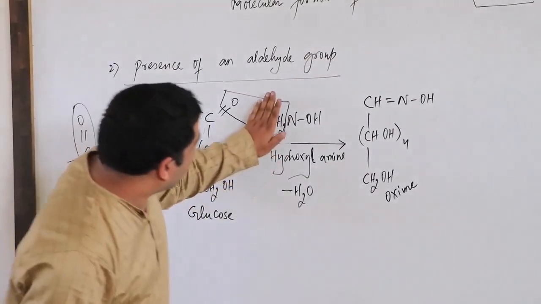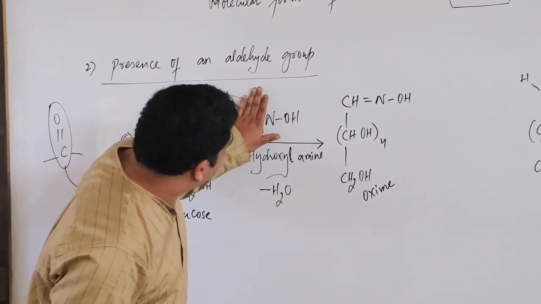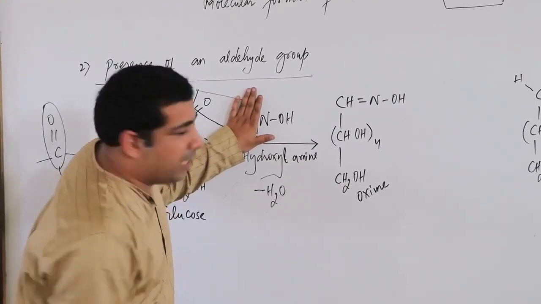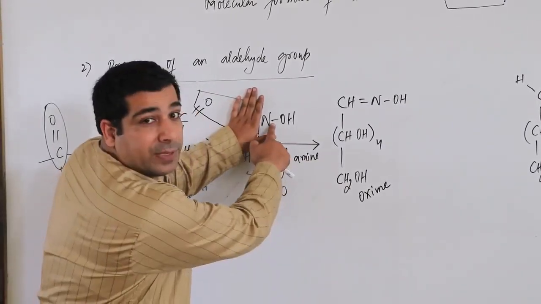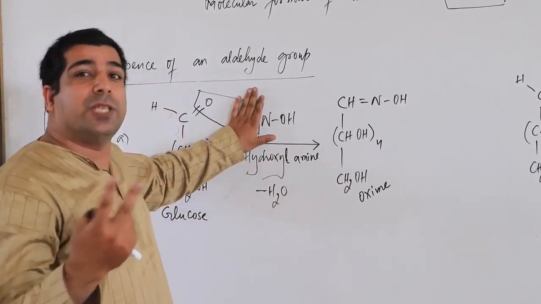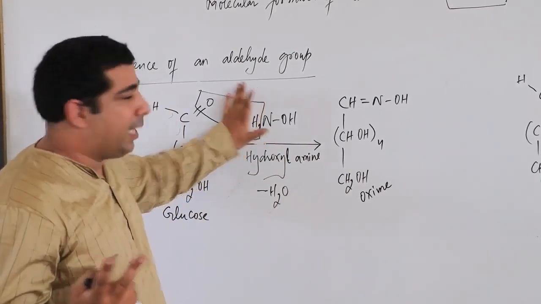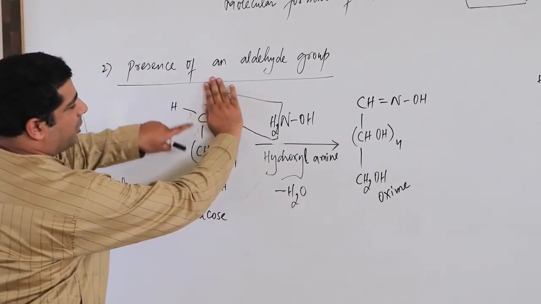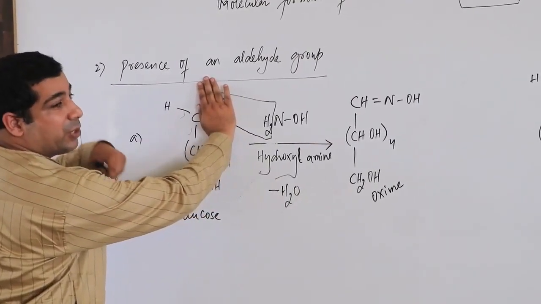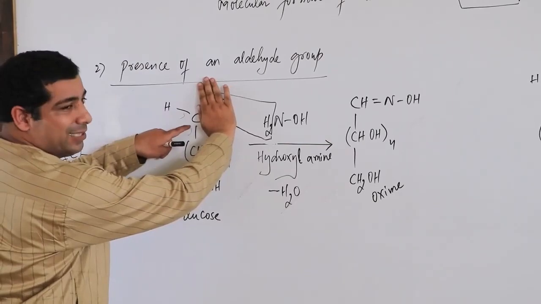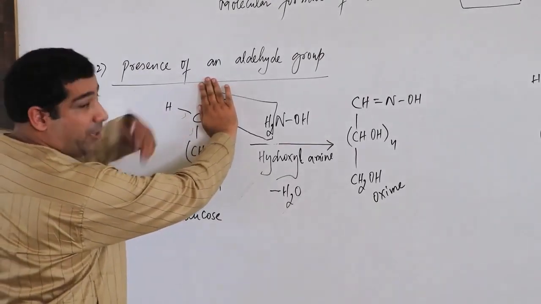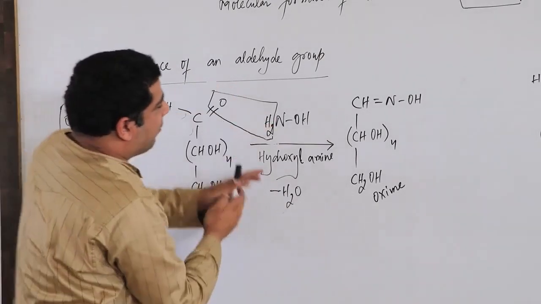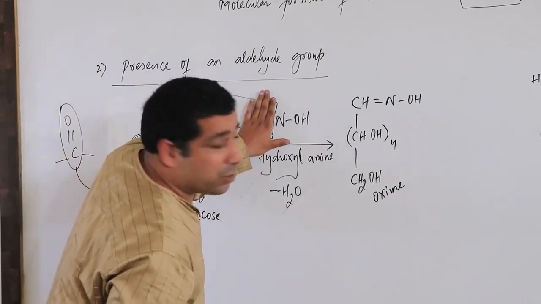But when this nitrogen loses 2 hydrogens, how many bonds are there? 1. So nitrogen can also make 2 more bonds. So the valency of carbon after the reaction is 2, and the valency of nitrogen after losing 2 hydrogens is also 2.